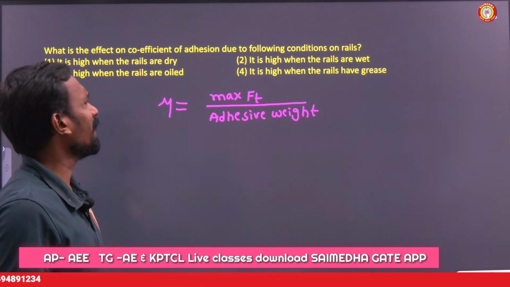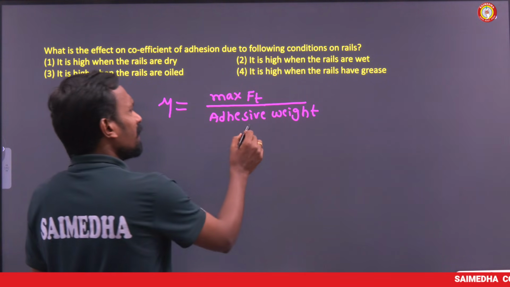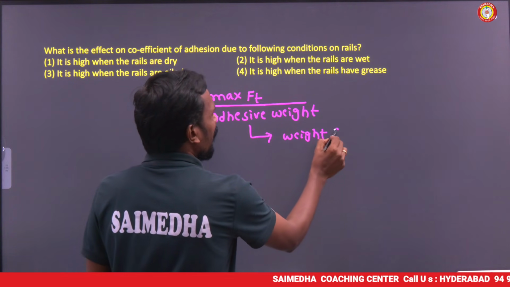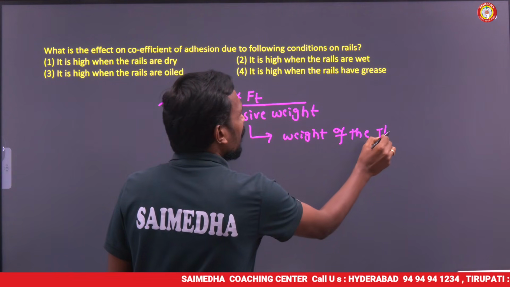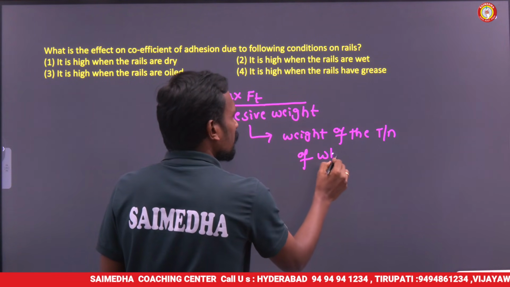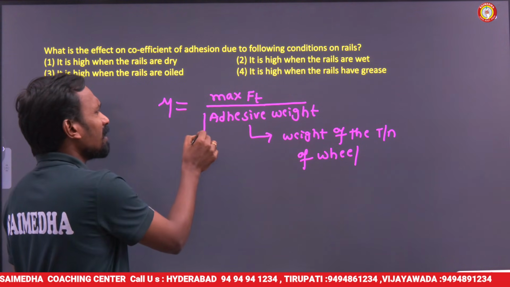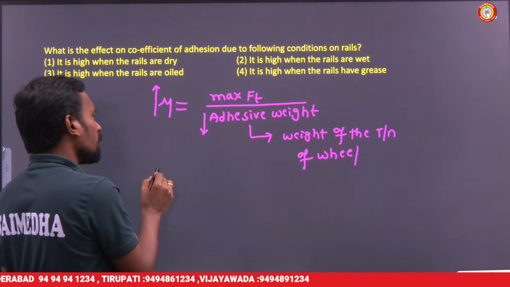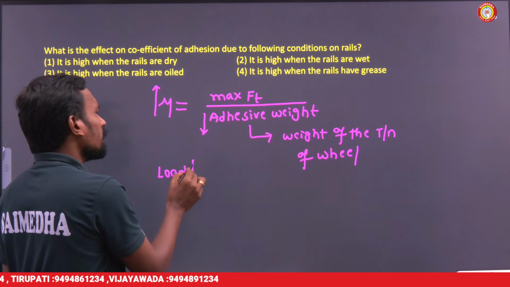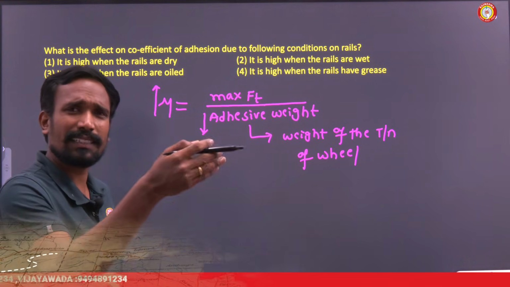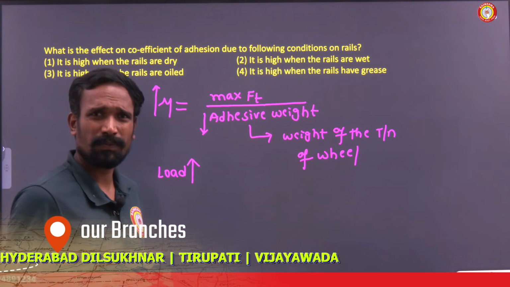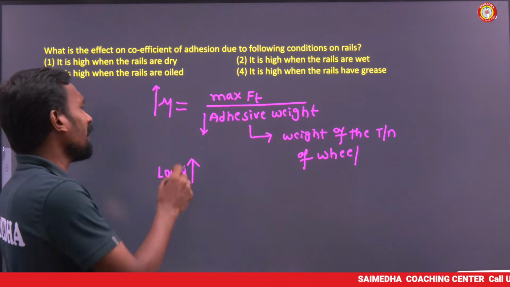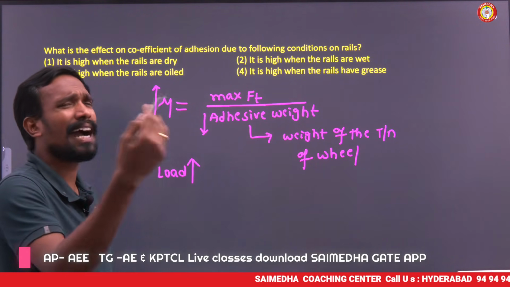What is the adhesive weight of the train? Adhesive weight of the train is nothing but the weight of the train on wheels. When the weight of the train on wheels is less, then the coefficient of adhesion is more. If the coefficient of adhesion is more, easily we can compensate more load. If it is less, we can't compensate more loads on the train. So the coefficient of adhesion is very important. How do we maintain it? Always we need to maintain a high value.